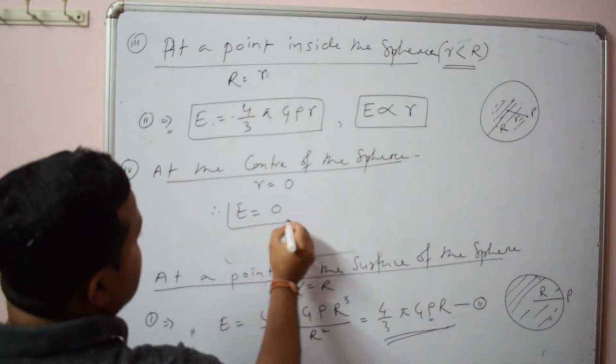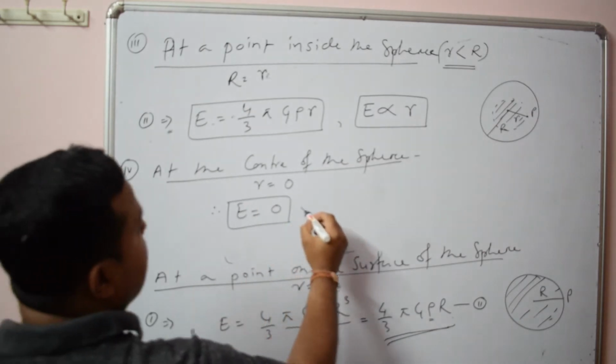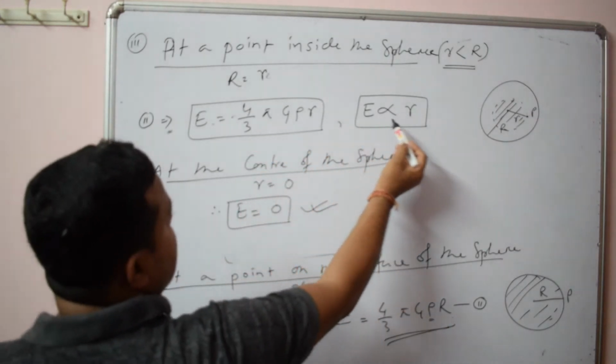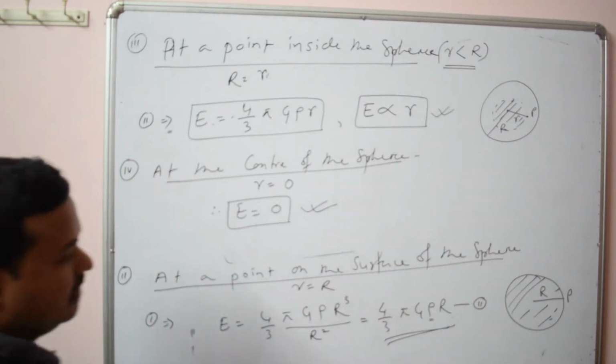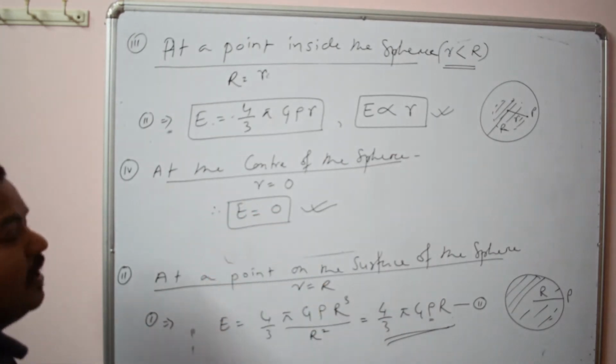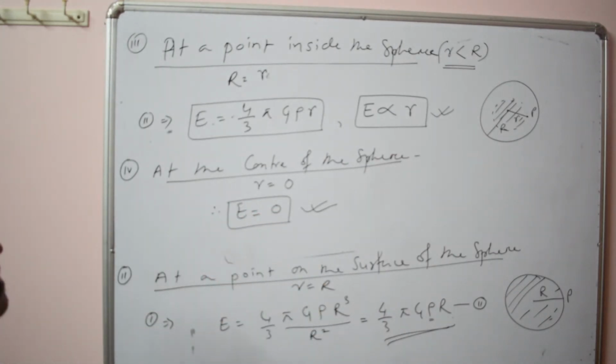So you can say that the value of intensity is 0 at the center. At a point inside the sphere, E is proportional to r directly, and outside the sphere we have seen it is proportional to 1 by r square. So this is the field intensity due to a solid sphere.